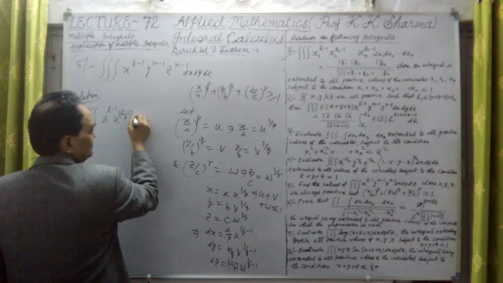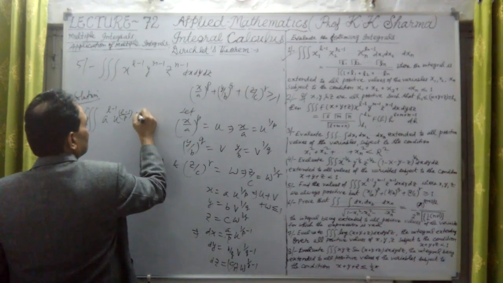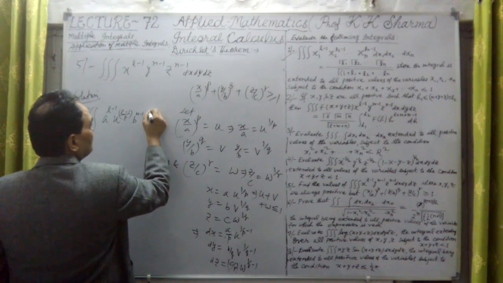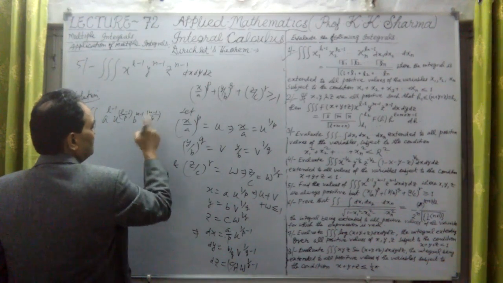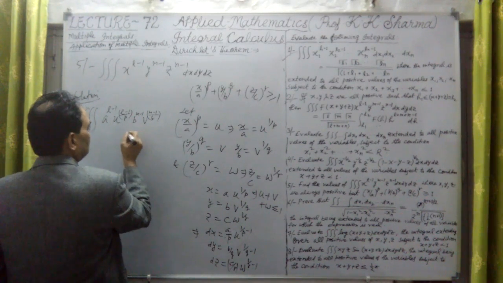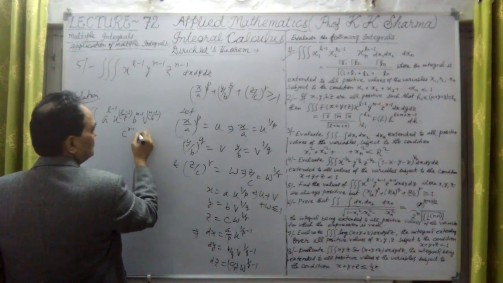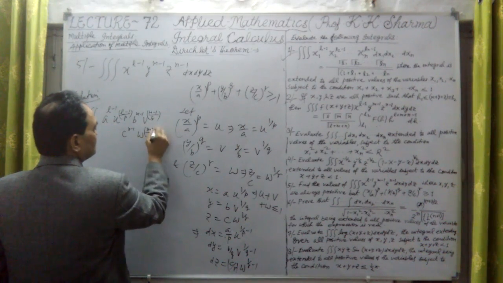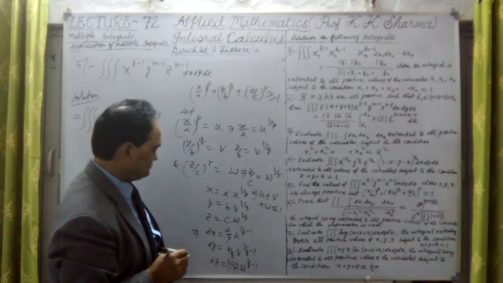Similarly, b raised to the power m minus 1 into v raised to the power m minus 1 upon q, multiplied with c raised to the power n minus 1 into w raised to the power n minus 1 upon r. Try to understand. Into all these values.